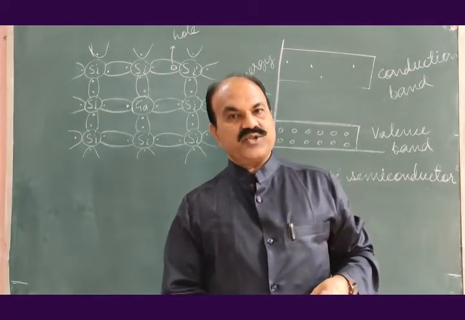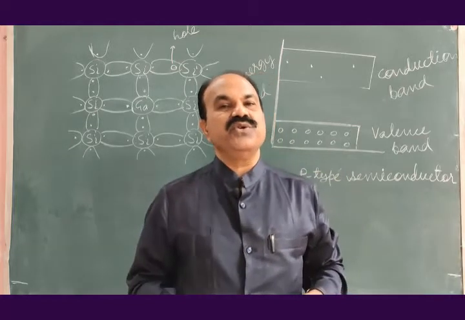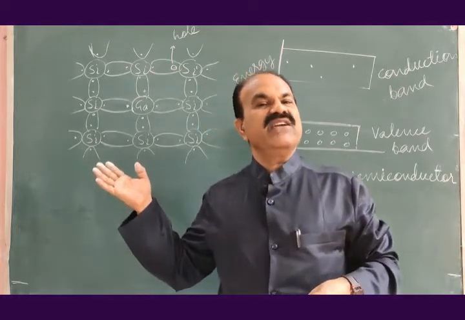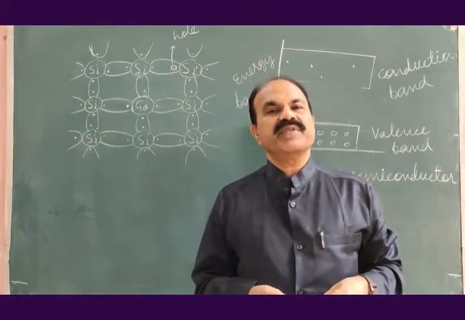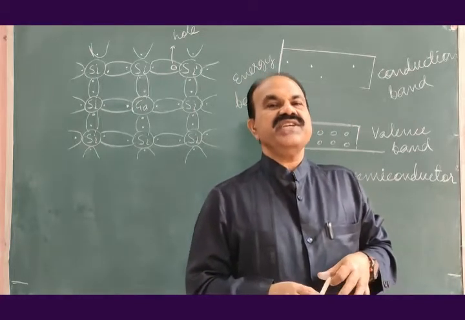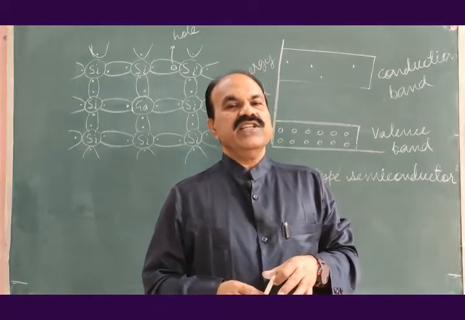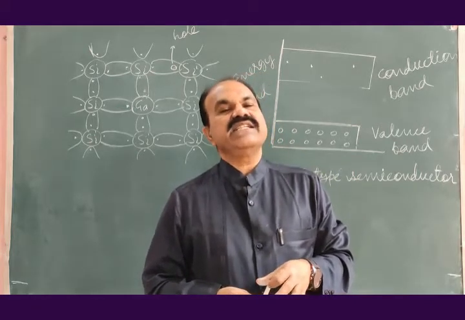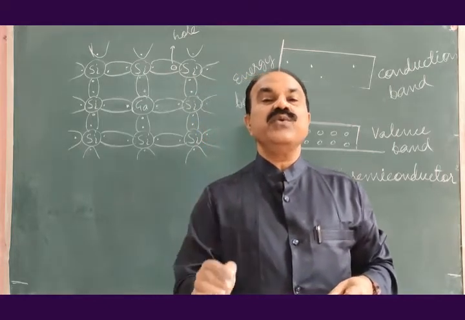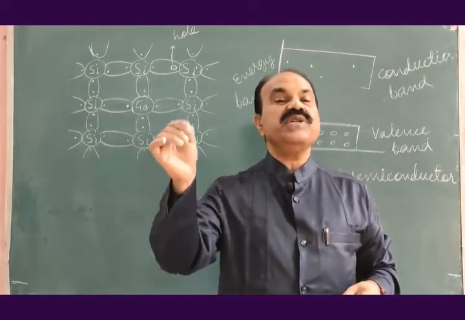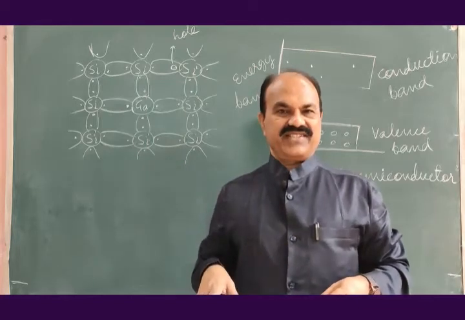If the net charge on p-type semiconductor is 0, why do we call it a positive type semiconductor or p-type semiconductor? The reason is that the current conducted by p-type semiconductor is mainly due to positive charge carriers.